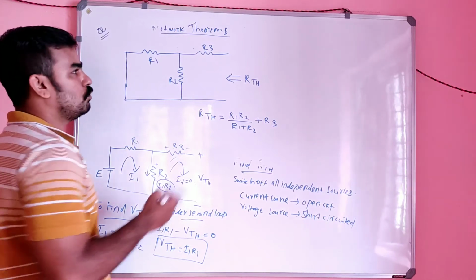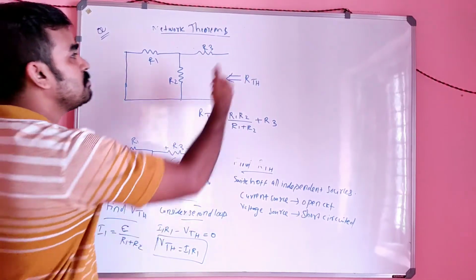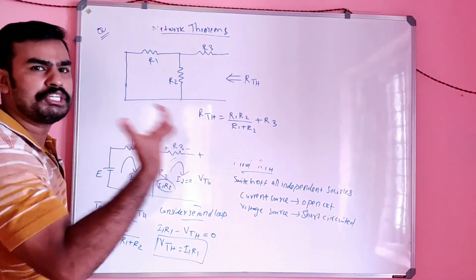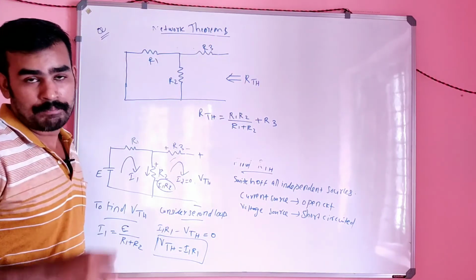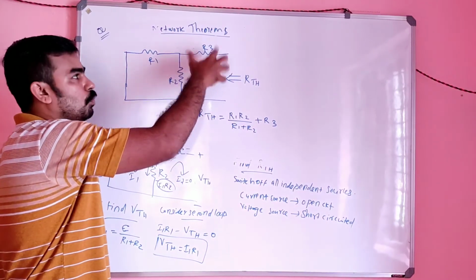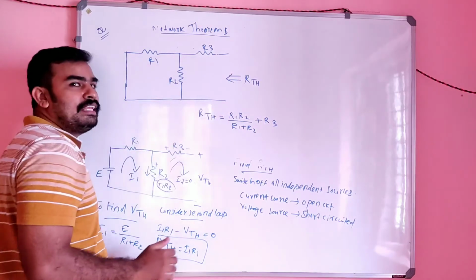Is it clear? When I am looking from here, that means if I am sending some current here, what effective resistance will the current feel? That is the meaning of RThevenin.